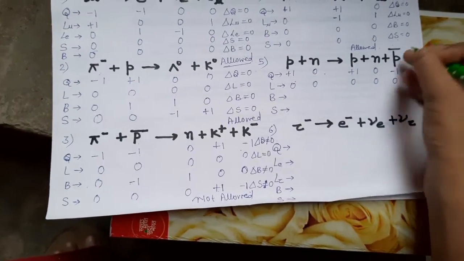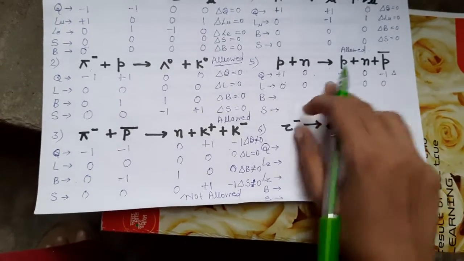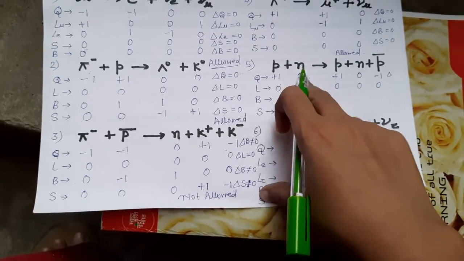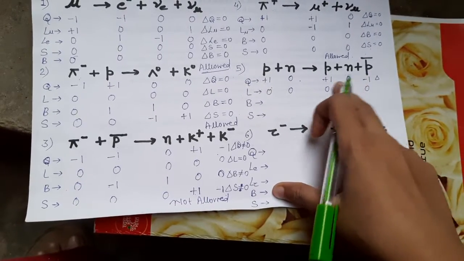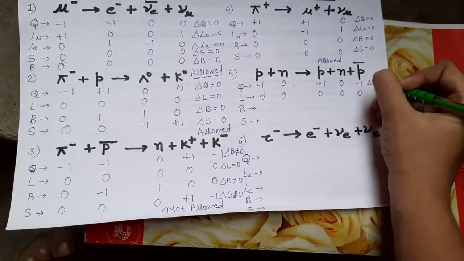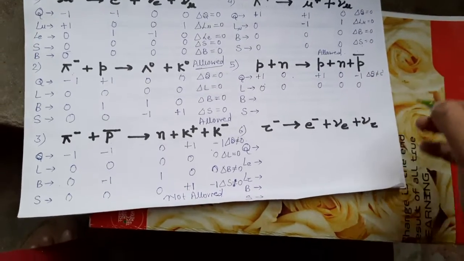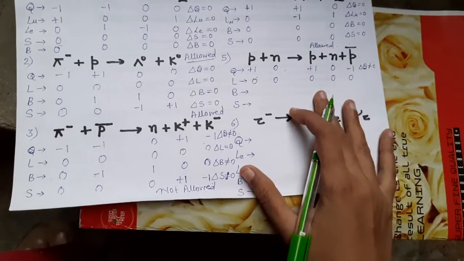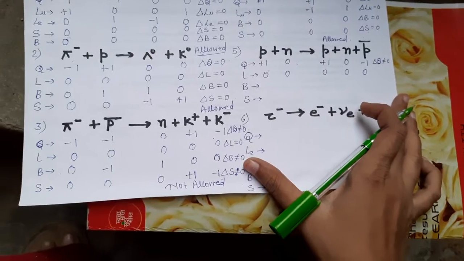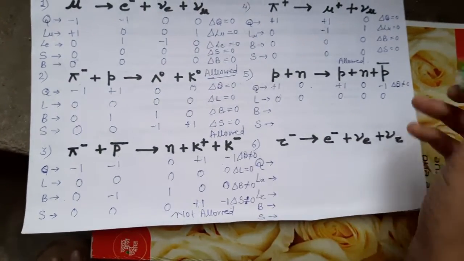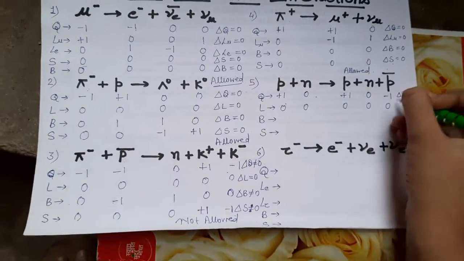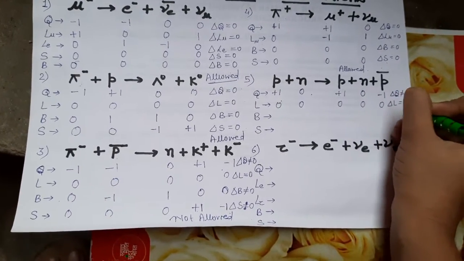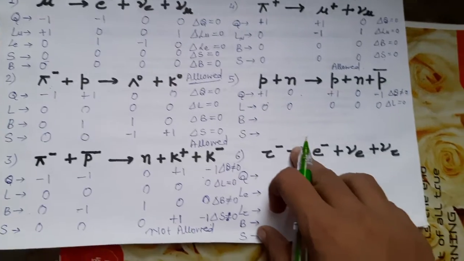So, is charge conserved or not? Firstly, consider the charge. Here it is +1 and here it is 0. Charge is not conserved. Now lepton number is conserved. Now check for baryon number.